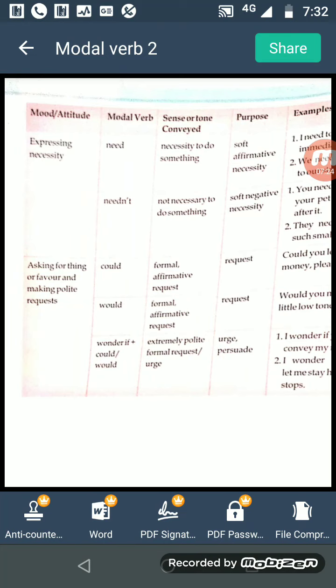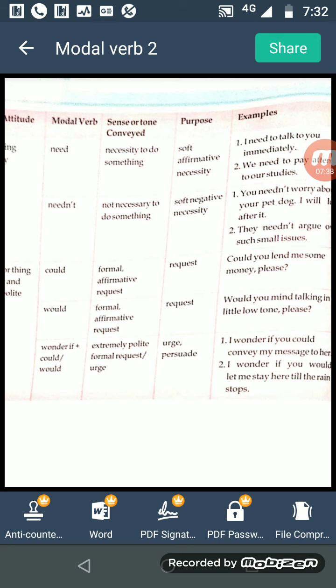Then could, would, formal affirmative sentences. So we use could for request. Could you lend me some money please? If we want to make any type of request, at that time we use could. Then would is also a formal affirmative request, like: would you mind talking in a little low tone please? So here we can use could, would as affirmative sentences.